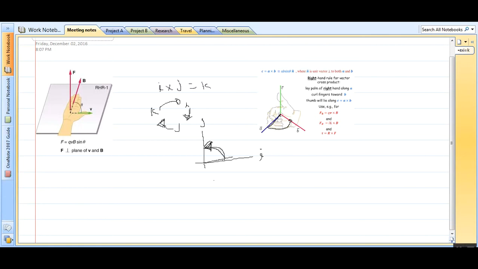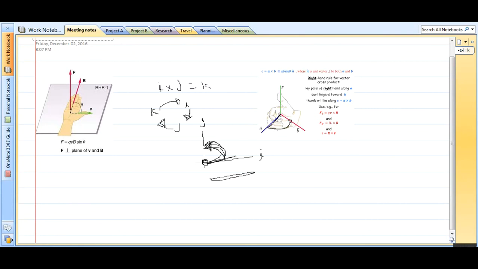What we should do: if this is my finger, I keep the finger along this and try to turn it, try to curl it in this way. Then my thumb will be perpendicular to this paper, perpendicular to the page of the paper, like this. This is quite simple, and from it you can calculate.